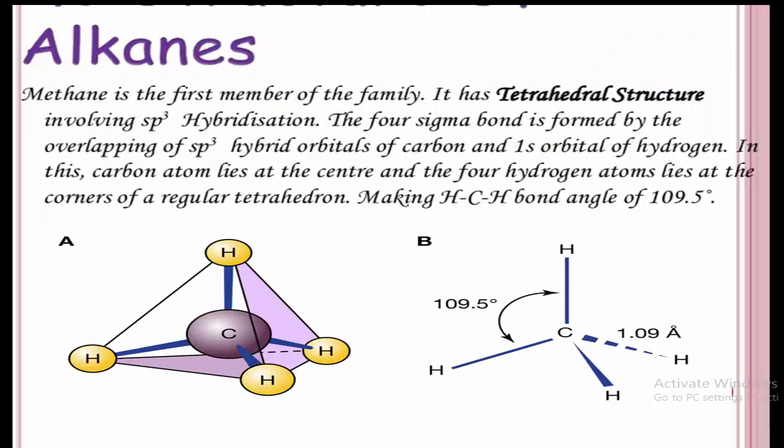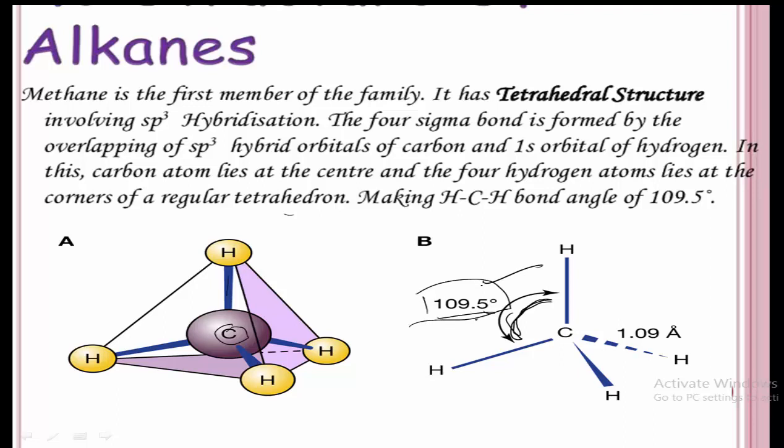Next we shall study the structure of methane. So methane has the tetrahedral structure, and the carbon which is present in methane has sp3 hybridization. So here you can observe the carbon, it is surrounded by 4 hydrogen atoms, and the bond angle between these bonds is 109.5 degree.